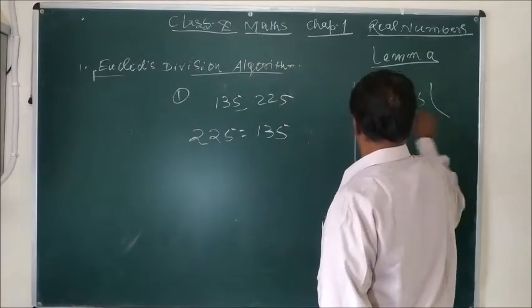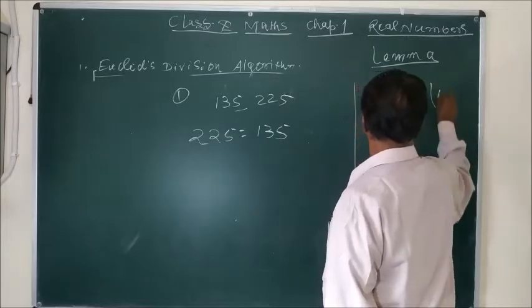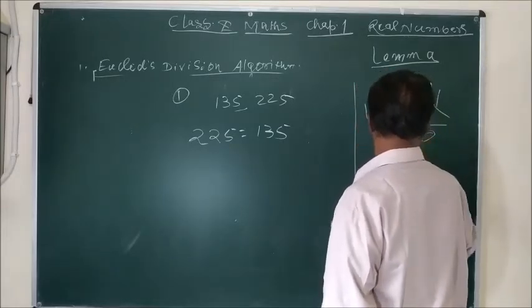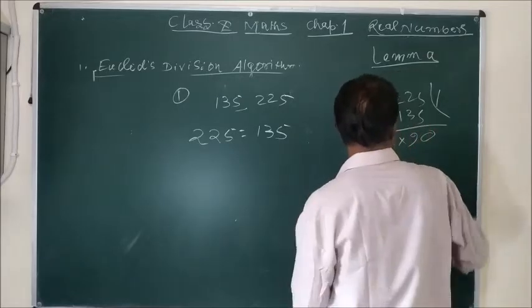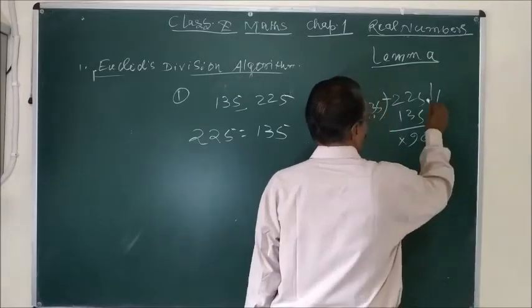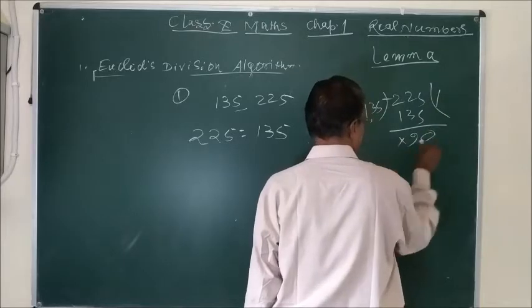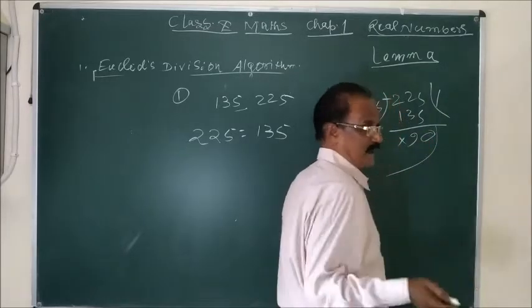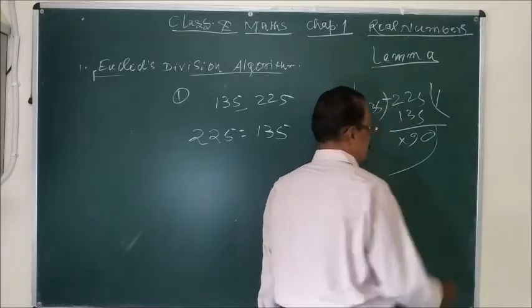225. You divide by 135. 1 times 135. This will be 0. So 90. Now you see this is the divisor. This becomes the divisor and the divisor becomes the dividend.